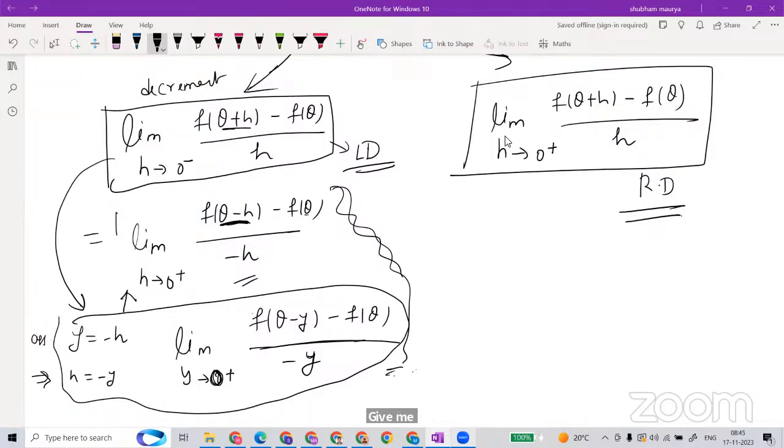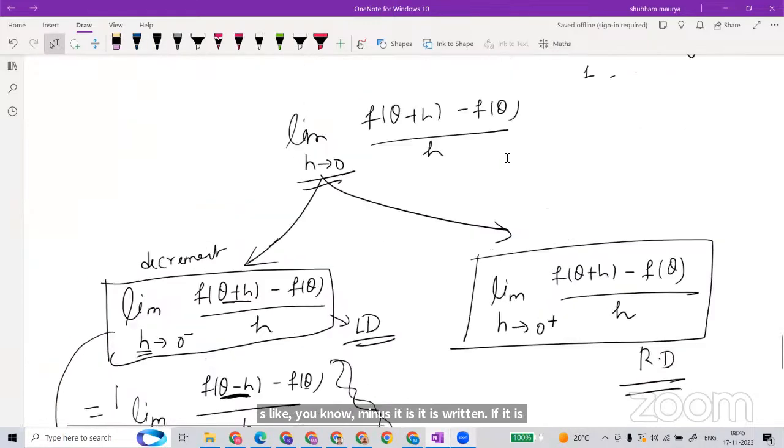So, even if limit h tends to 0 only, finding the limit is, I think, easy. But this one, 0 minus is written. If it is only 0, then f of theta minus h will also become minus.